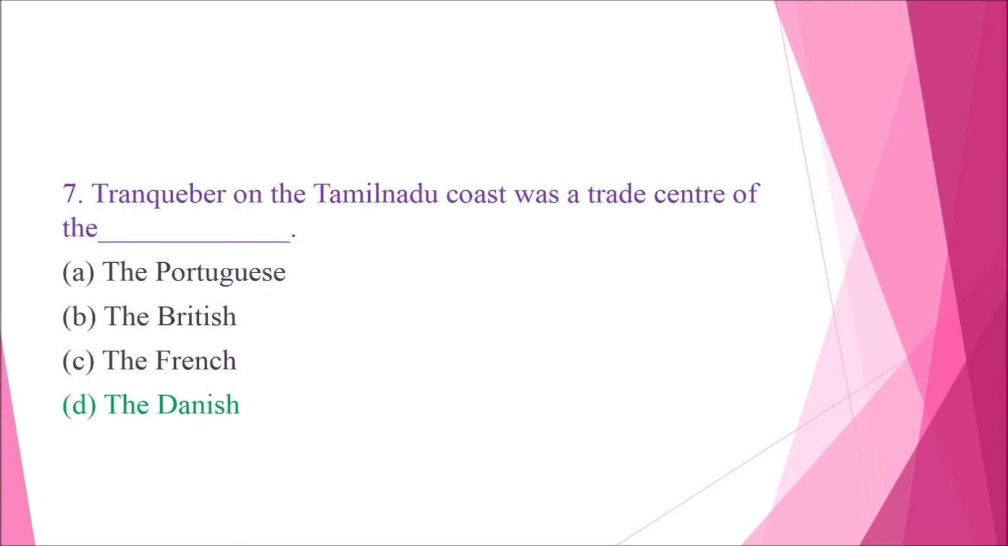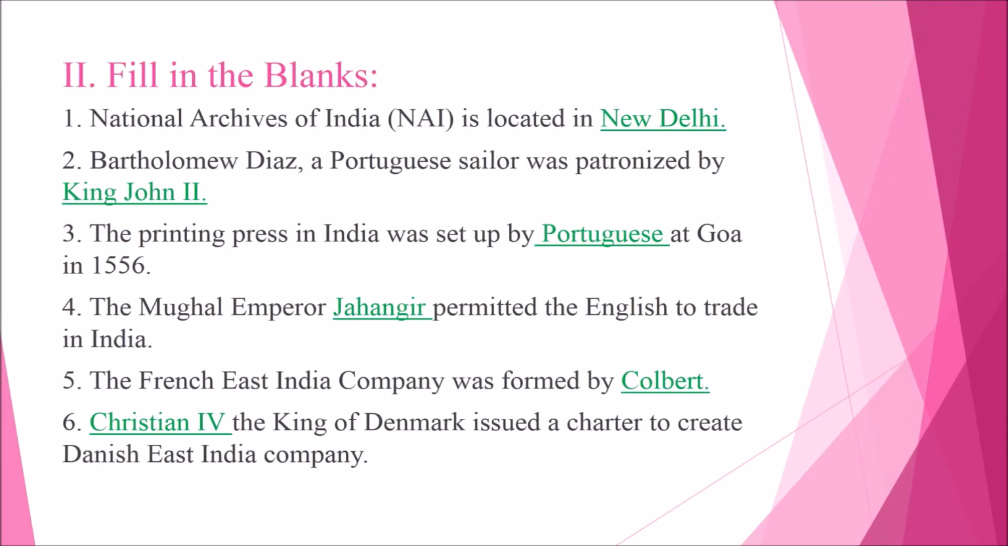Question number 7. Tranqueber on the Tamilnadu coast was a trade center of the dash. Option A, the Portuguese. Option B, the British. Option C, the French. Option D, the Danish. So the answer is option D, the Danish. Roman letter 2, fill in the blanks. Question number 1. National Archives of India (NAI) is located in dash. So the answer is New Delhi.